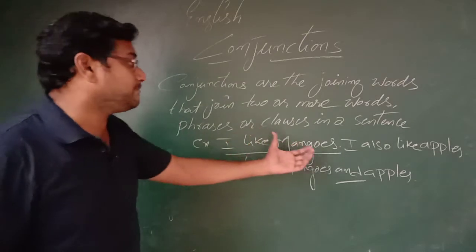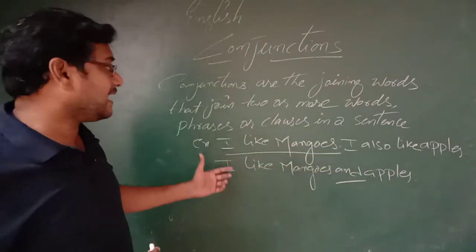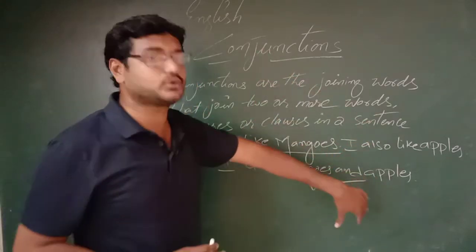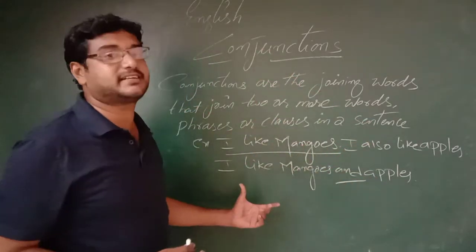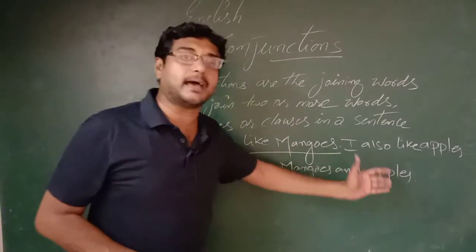Okay, so it makes the sentence short, but it gives the same sense. It gives the same meaning. So here, I like mangoes. Next, I also like apples. So here in this short sentence, it also gives the same meaning. I like mangoes and apples.